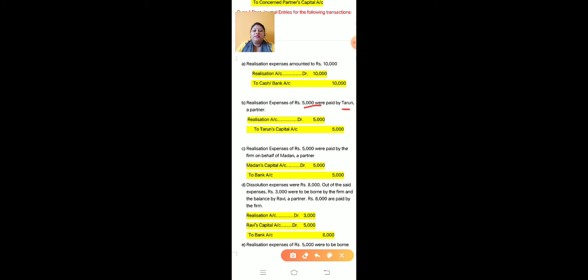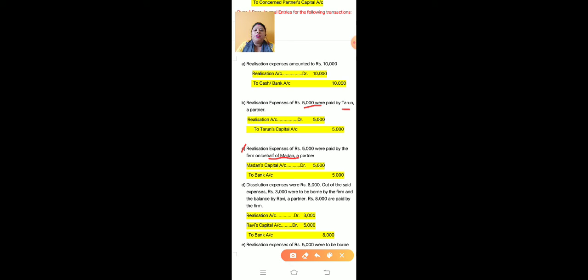Okay. Next is C part. Realization expenses of 5,000 were paid by the firm on behalf of Madan, a partner. Here 5,000 realization expenses are paid by the firm. Firm is paying. But on behalf of the partner. So here you have to pass the journal entry: concerned partner's capital account debit to cash, because cash is paying. So here the partner is Madan. Madan's capital account debit to bank account.